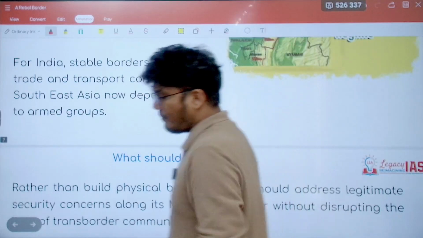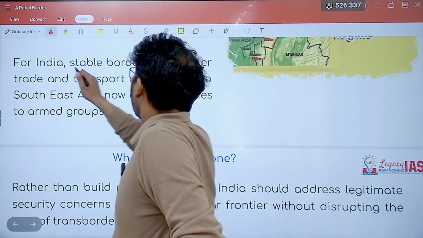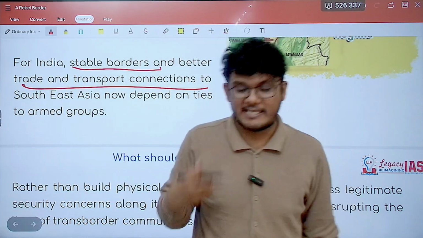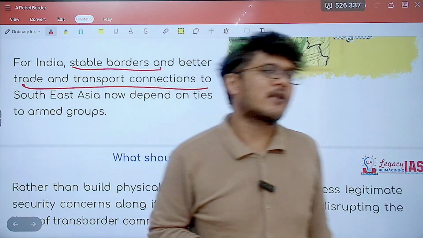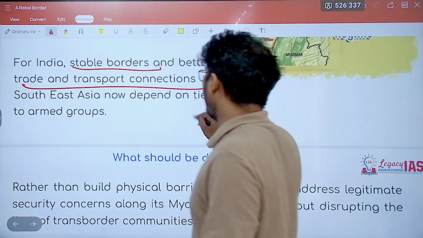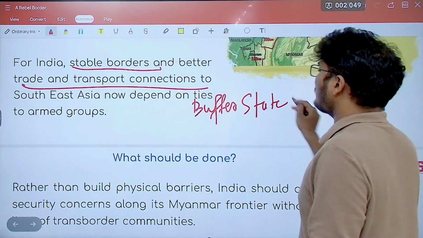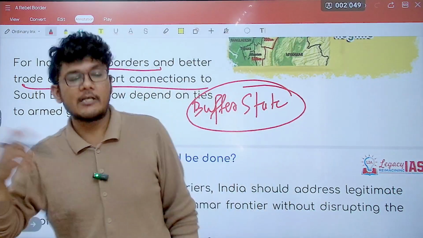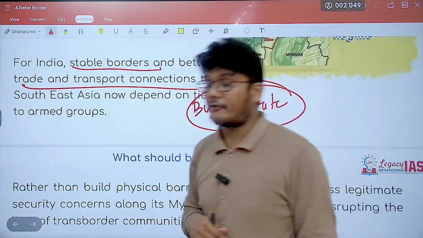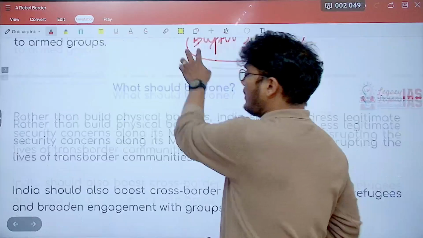So at the same time, why again is it important? India is sharing border with it. So for India, stable borders and better trade and transport connections to the southeast in general and Myanmar in particular is very important. Also because Myanmar basically acts as a buffer state. Buffer state means it's a buffer for others to enter India or to be on the borders of India or close to the border of India. Myanmar acts as a buffer state, thus it becomes quite important.